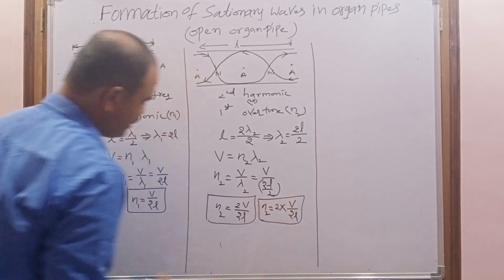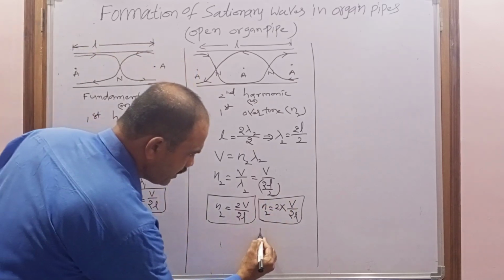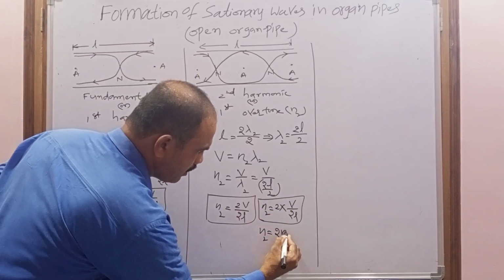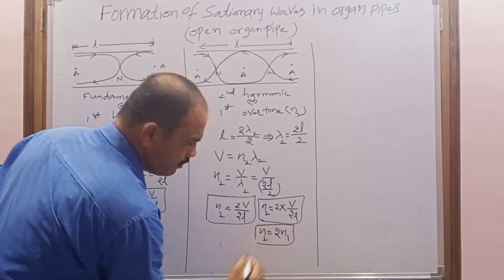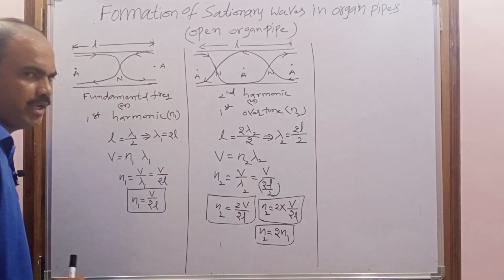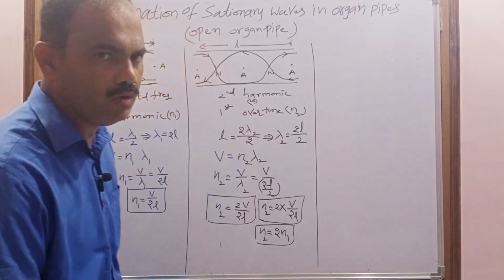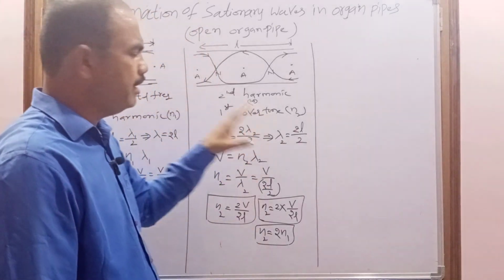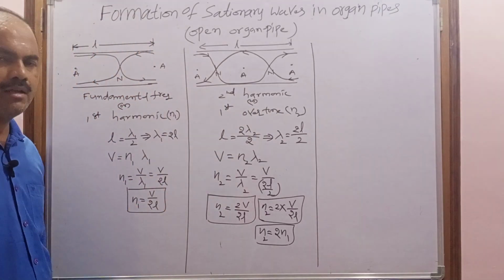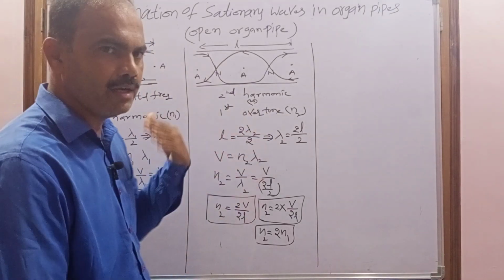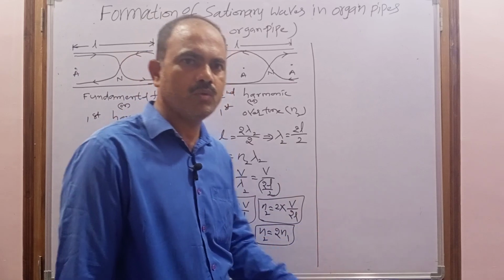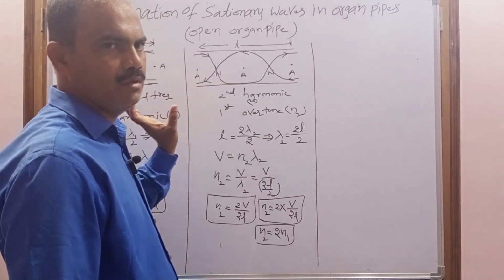But V by 2L is nothing but the fundamental frequency. That's why the second harmonic or the first overtone will be 2 times the fundamental frequency. That's why they are called overtones. What is the meaning of overtone? The frequencies which are integral multiples of the fundamental frequency, multiplied with 1, multiplied with 2, then we get the overtones.